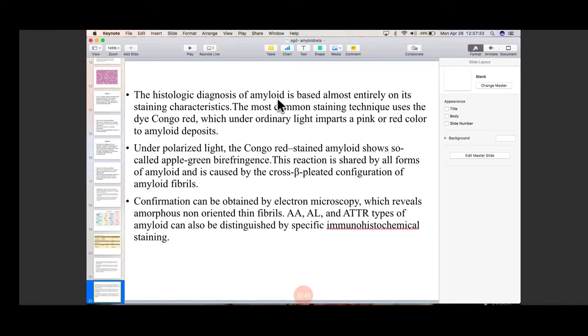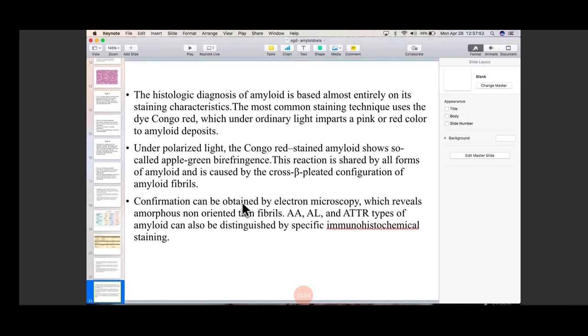Now, the histological diagnosis is almost entirely based on the staining characteristic. The most common staining technique that is used is Congo red staining, which under ordinary light is going to impart a pink or red color to the amyloid. Whereas when seen under polarized light, it is going to show apple green birefringence.